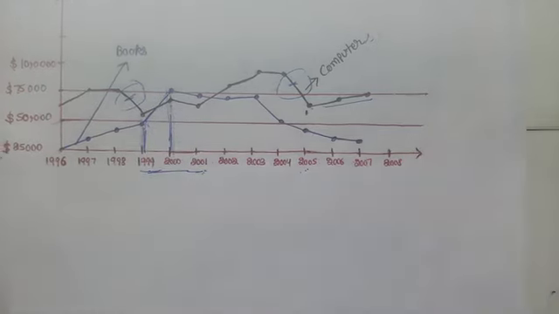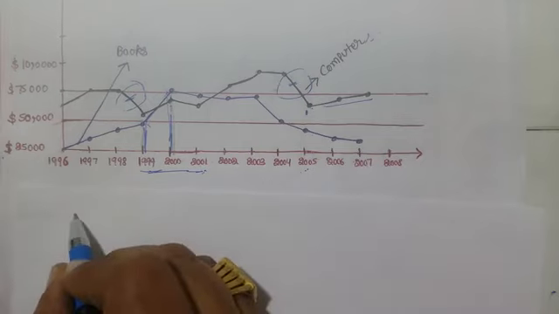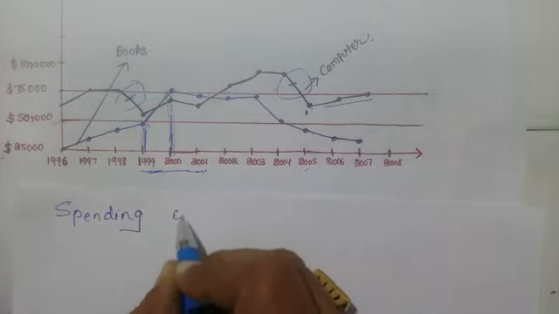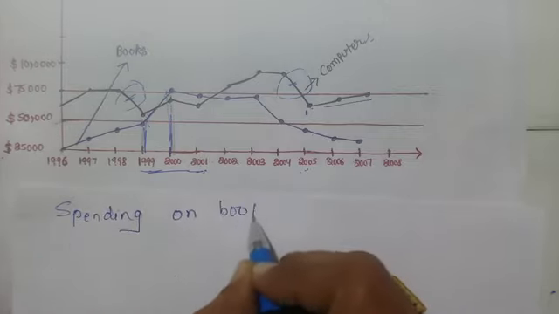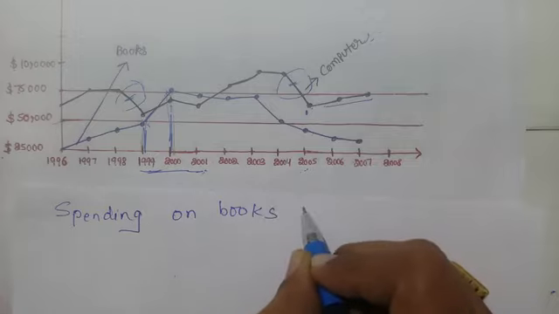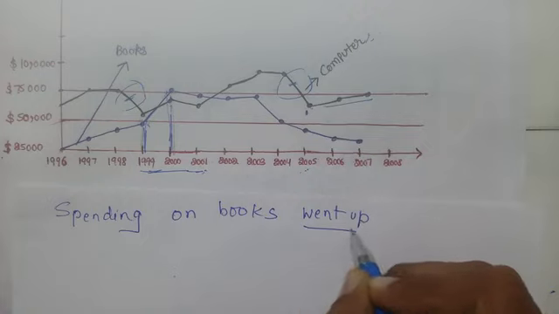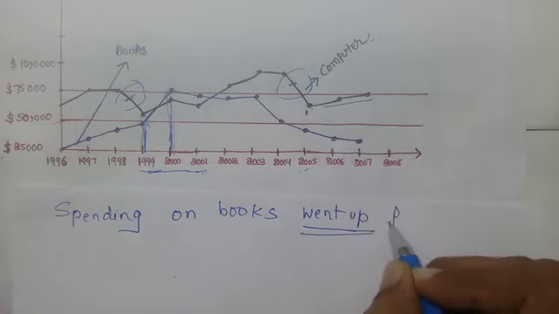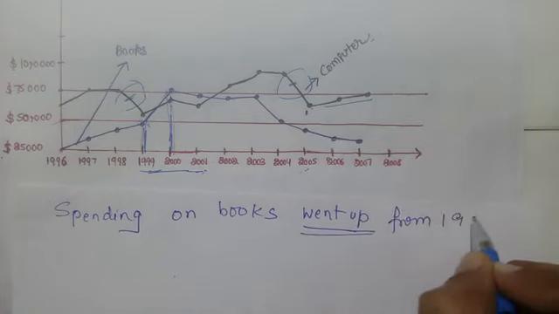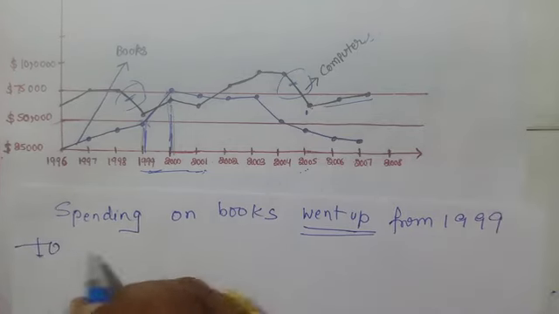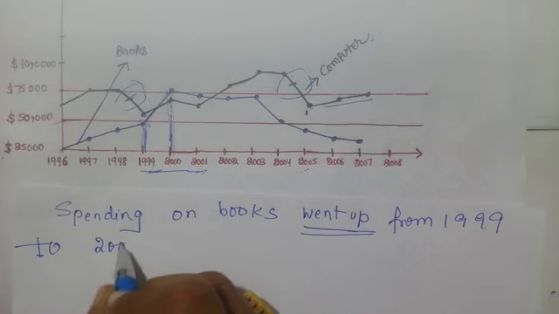So how to write this kind of statement again. It is spending on books went up from 1999 to 2000.